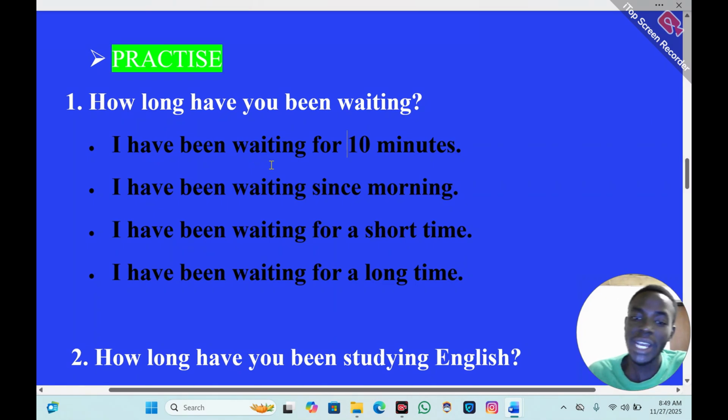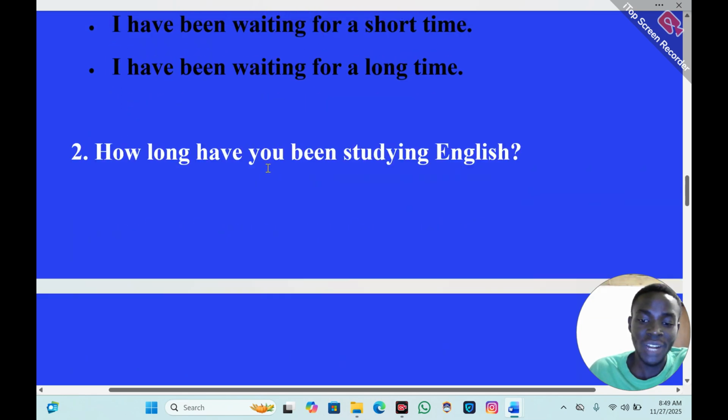I have been waiting since morning. I have been waiting for a short time. I have been waiting for a long time. Yes. Uku nguku niko dushobora gusubiza ibibazo bakubajije ukoresheje I have been. I have been waiting for 10 minutes. I have been waiting since morning and so on and so forth.